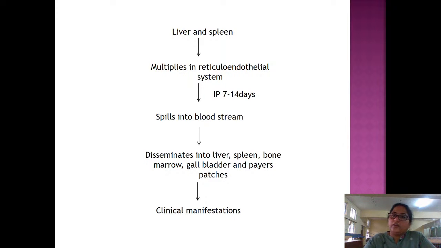Multiplies in the reticuloendothelial system. Here is the incubation period. From here, this is the primary bacteremia, and now the secondary bacteremia occurs, and then the clinical manifestations. So it takes 7 to 14 days, that is the incubation period, multiplying in the reticuloendothelial system, then spills into the bloodstream and disseminates into various organs like liver, spleen, bone marrow, gallbladder, and Peyer's patches, leading to the clinical manifestations.